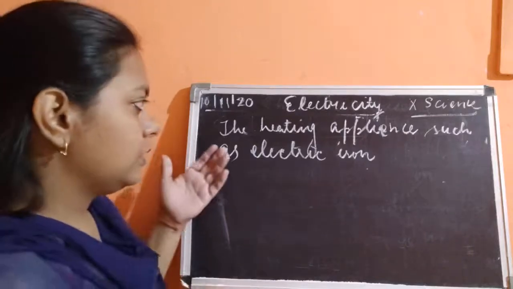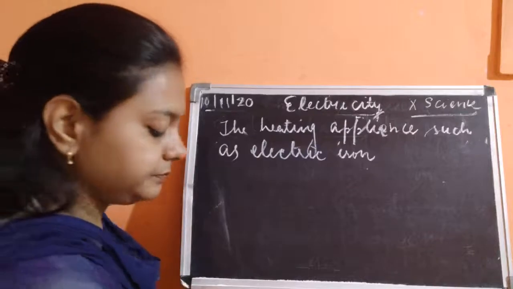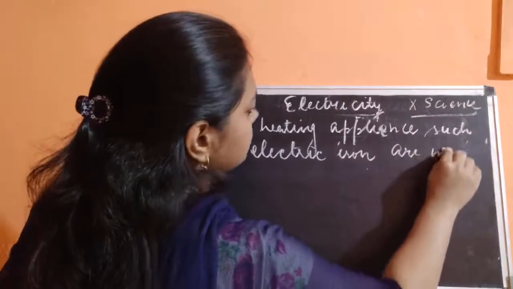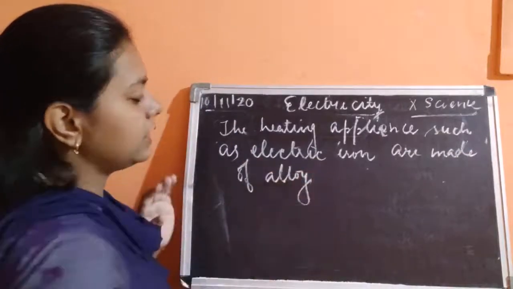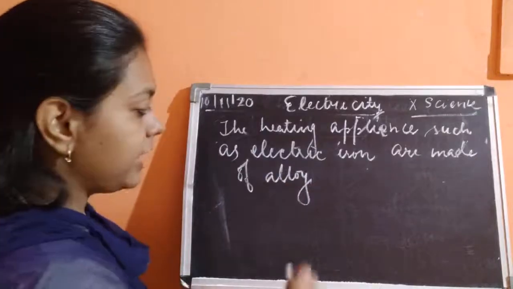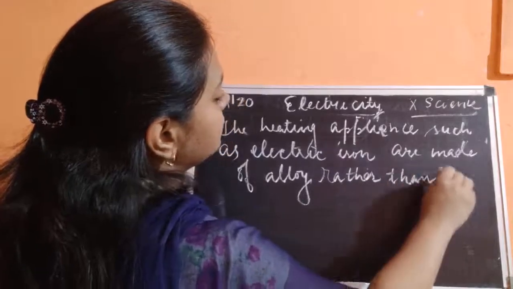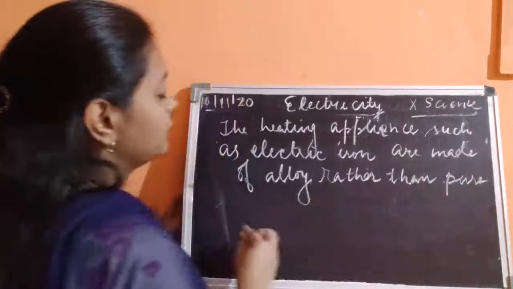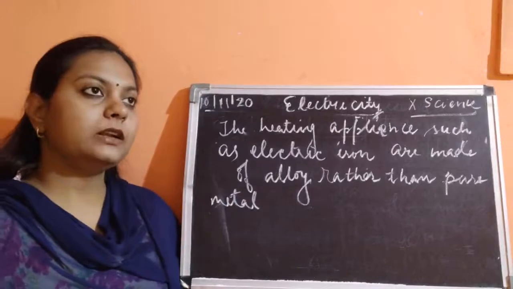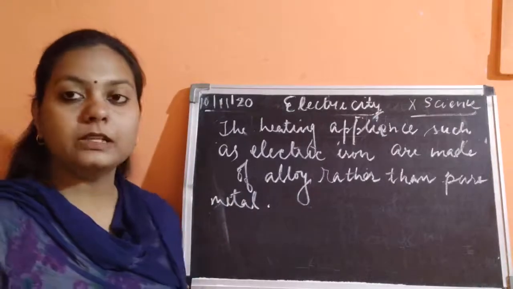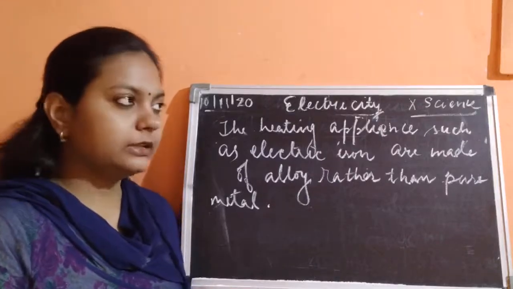Okay, such as electric iron, it could be toaster, it could be geyser, it could be water heater, are made of alloy rather than pure metal. अब रीजन क्या है? प्योर मेटल अगर बनेगा तो प्योर मेटल इज गोइंग टू इजिली ऑक्सीडाइज एंड ऑल्सो विल मेल्ट. इतना दिन तक नहीं चलेगा.